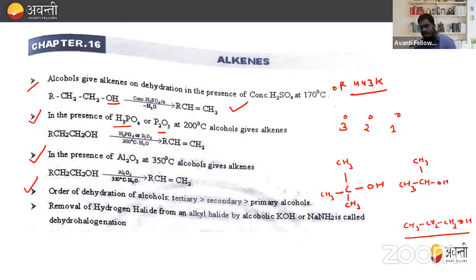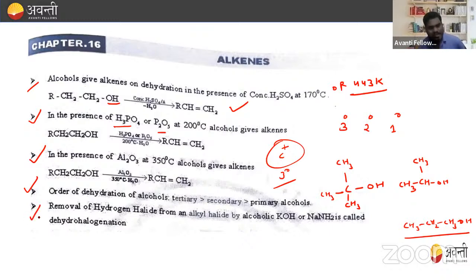So if I'm comparing primary, secondary, and tertiary, what is the rate of dehydration? Then the rate of dehydration will be highest for tertiary. Why tertiary? Because tertiary carbocation is much more stable as compared to secondary and primary. Therefore, the dehydration reaction follows the carbocation mechanism. Formation of carbocation takes place. That's why the order of dehydration of alcohol is tertiary, secondary, and primary alcohol.